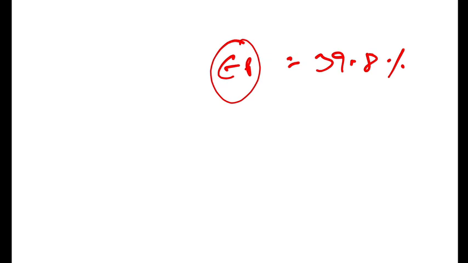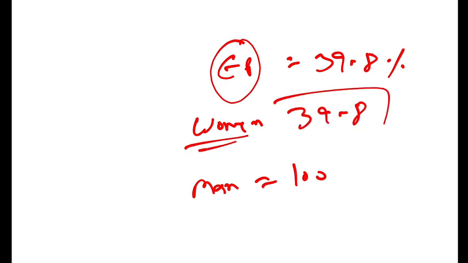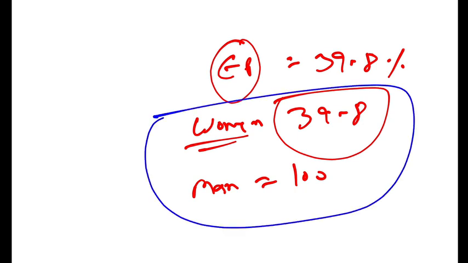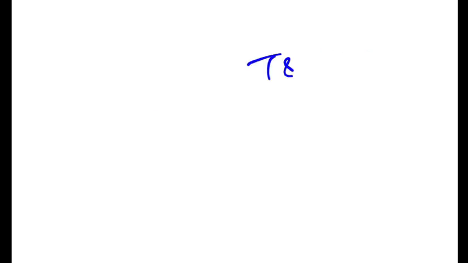And what is the economic situation in India? Well, the economic parity is 39.8%, which means what? It means that in India, if a man is earning 100 rupees, the woman is earning only 39.8 rupees for the same work. This is a very important MCQ. For every 100 rupees that a man earns in India, a woman earns only approximately 40 rupees, not even 40, 39.8.